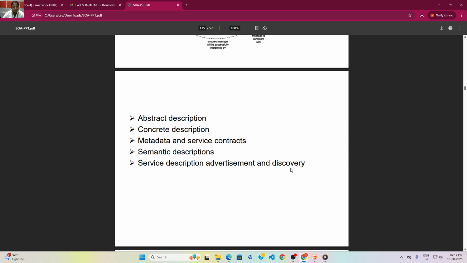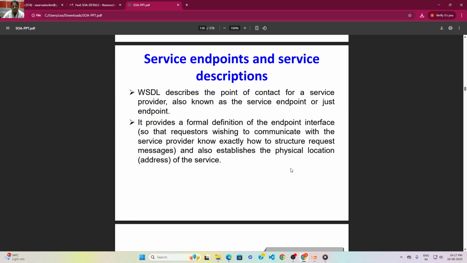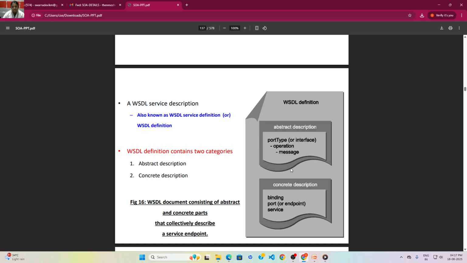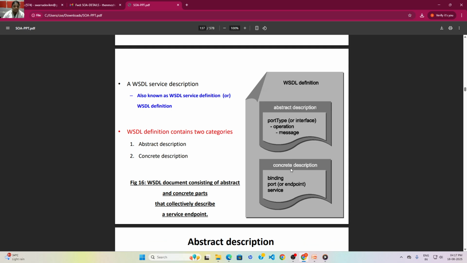Next, abstract description, concrete description, metadata and service contracts, and semantic descriptions are used in SOA. What are service endpoints and service description? Service endpoints let providers contact each other. These are the functions or flowchart between the abstract description and the concrete description. Abstract description consists of port type, operation and message. Concrete description consists of binding, port and services.